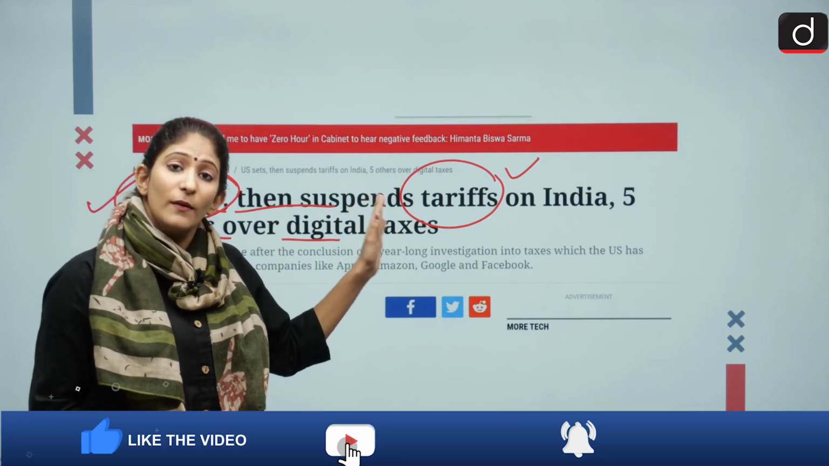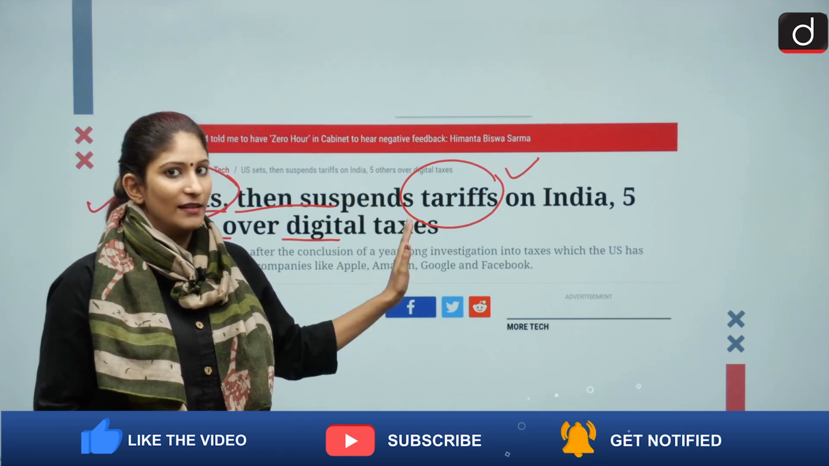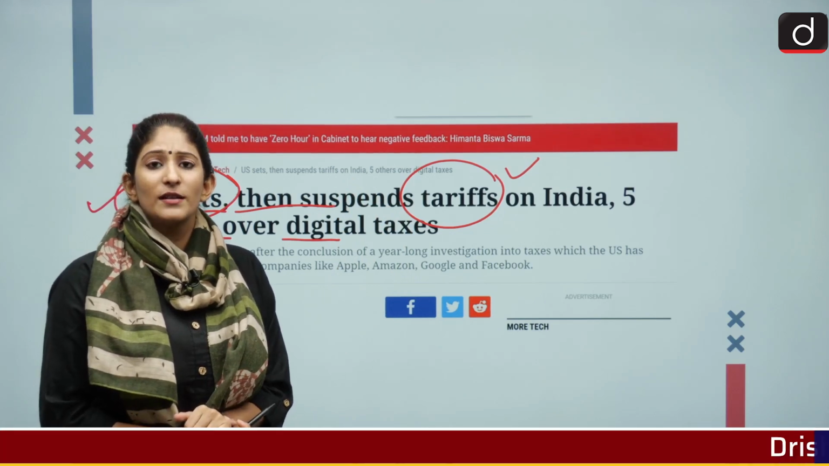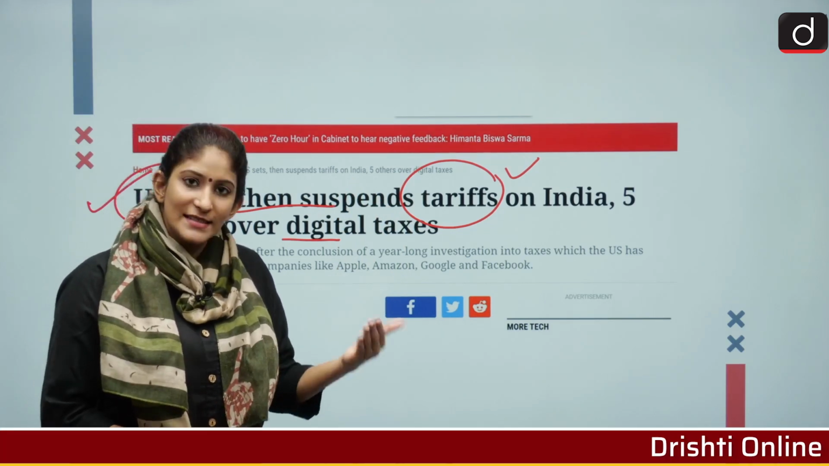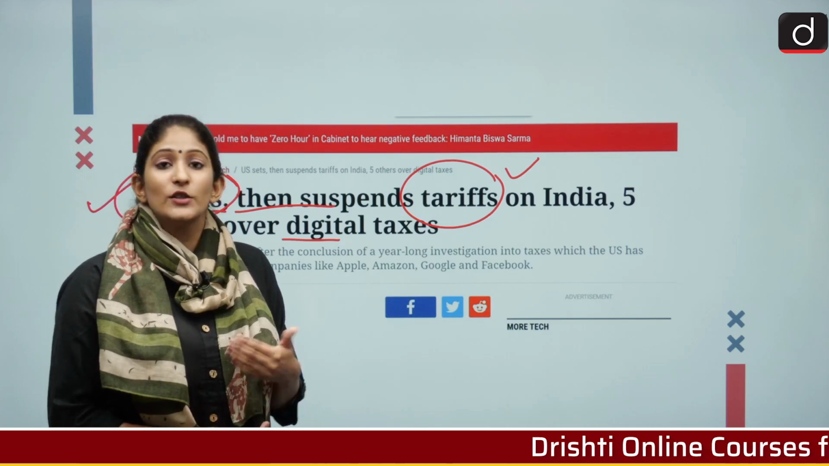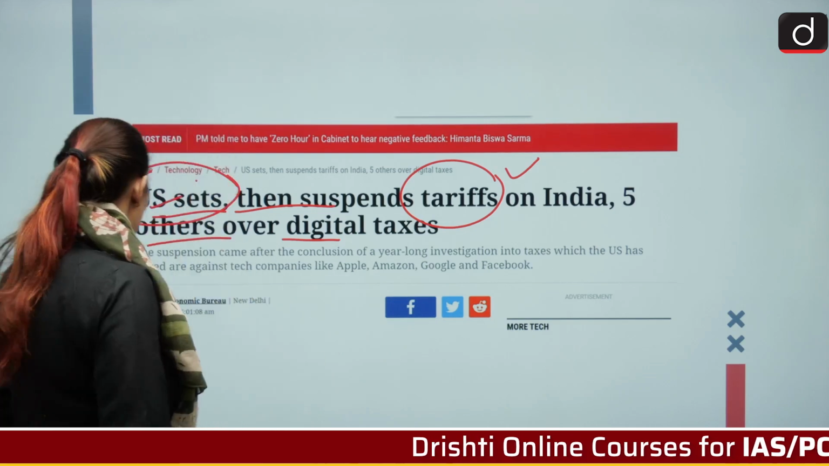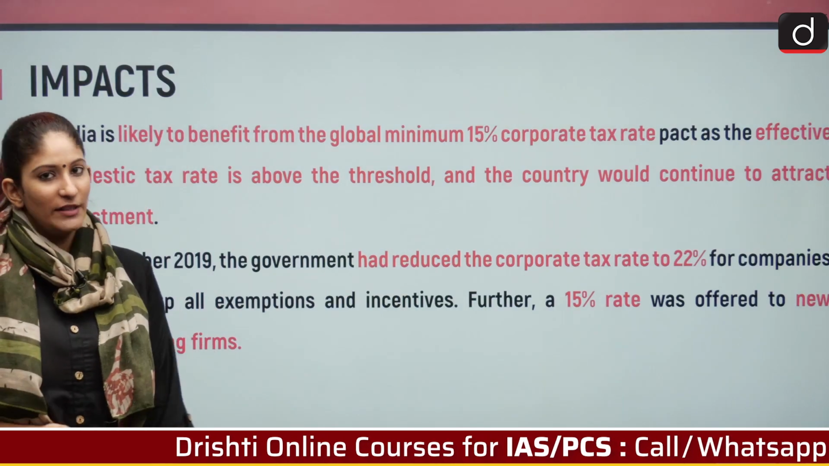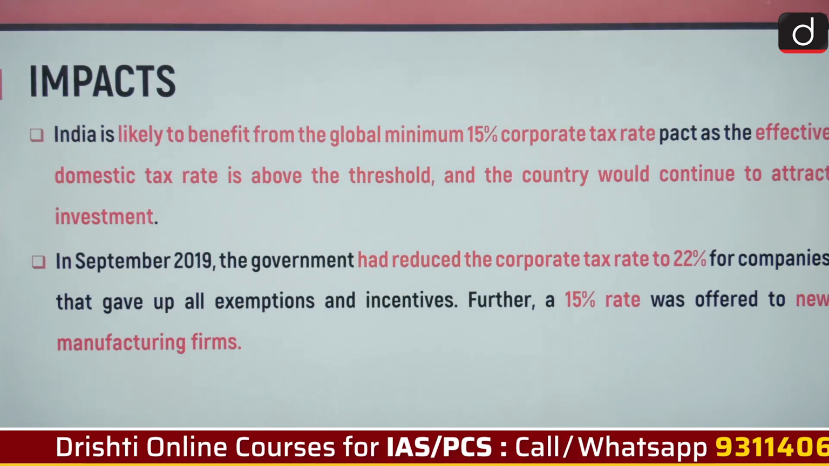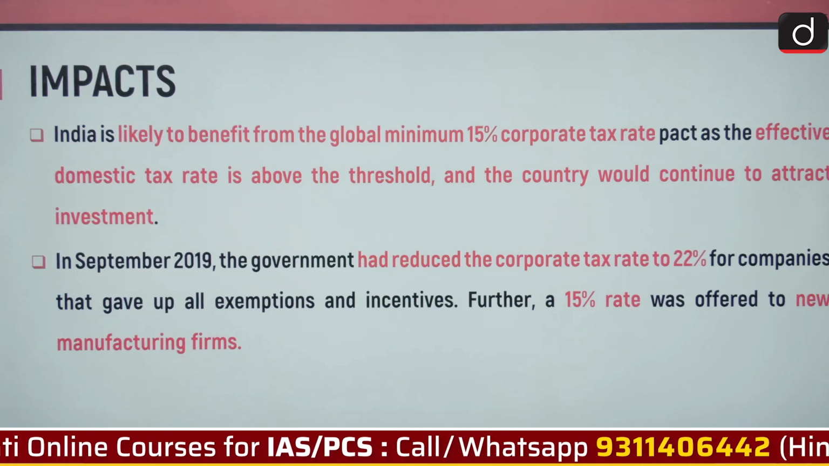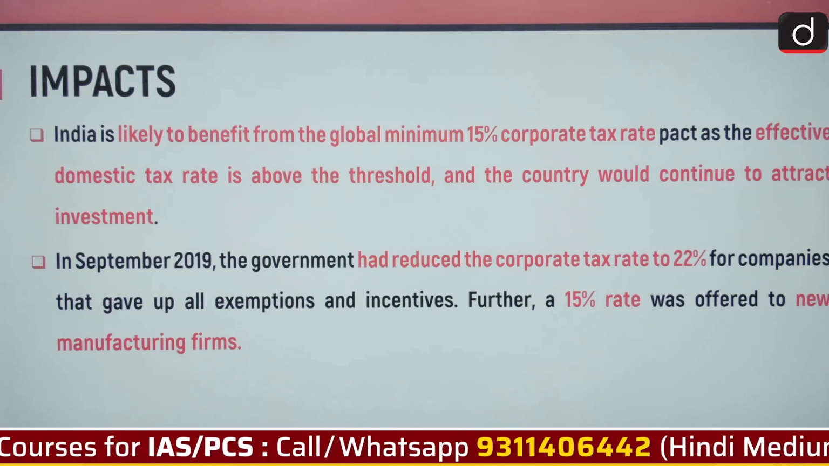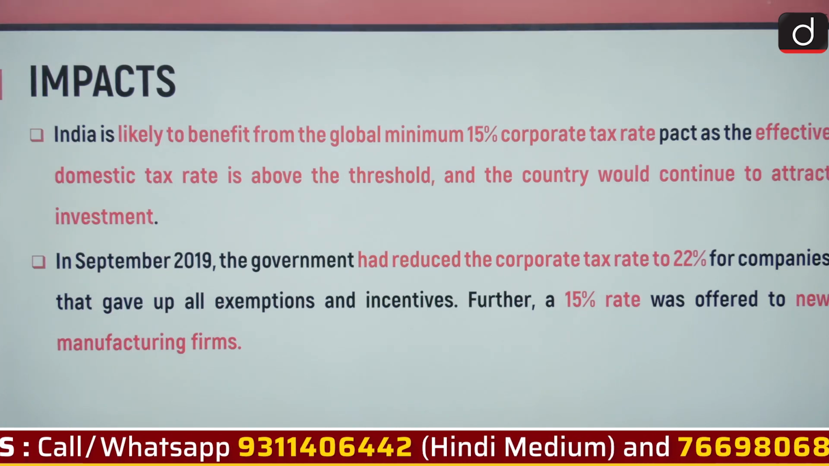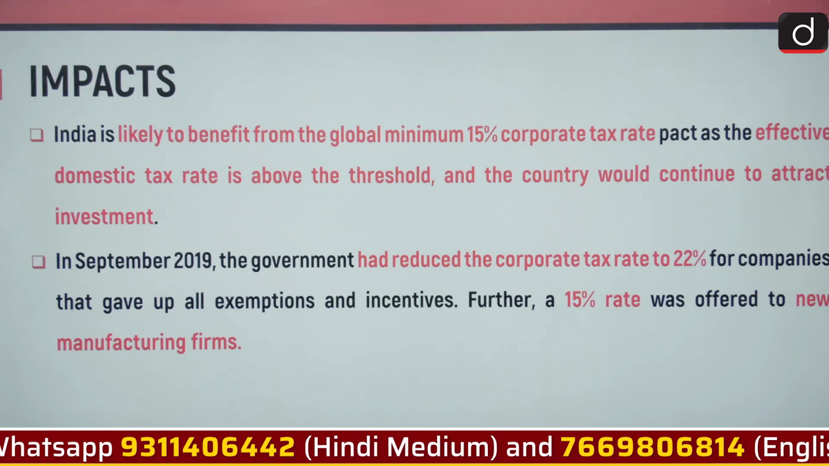So now, impacts and India's stand. India's stand is of course going to be positive here, because it wasn't putting as much tax as it should have or could have, but now the impact will be positive and India has welcomed this initiative. If we talk about the impacts, India is likely to benefit from the global minimum 15% corporate tax rate pact, as the effective domestic tax rate is above the threshold and the country would continue to attract investments.